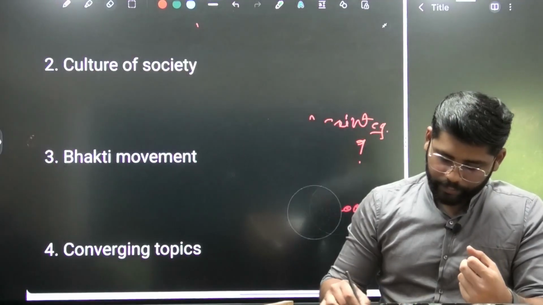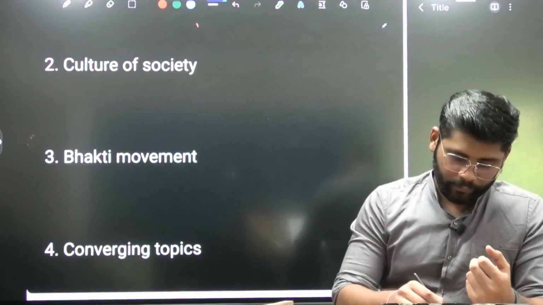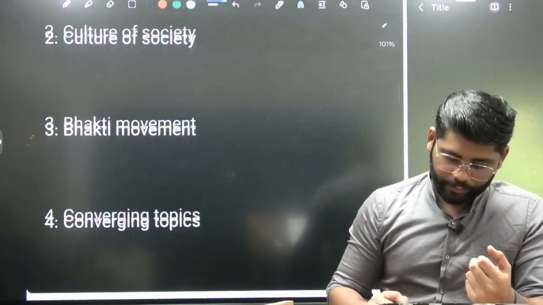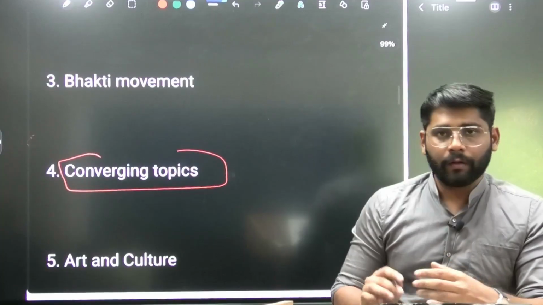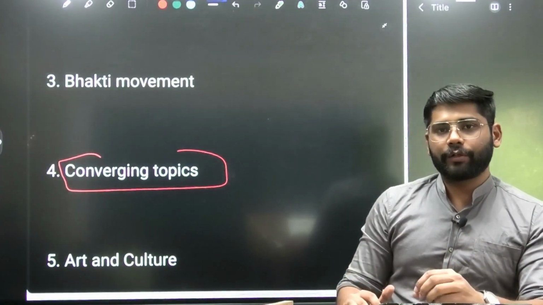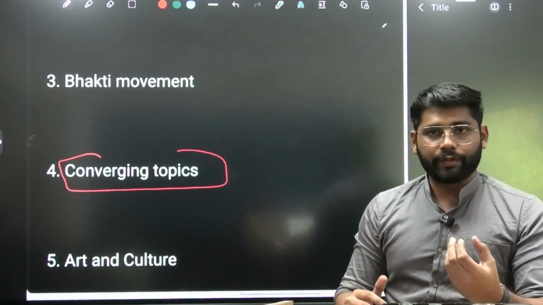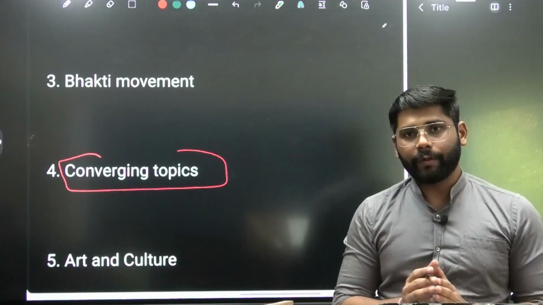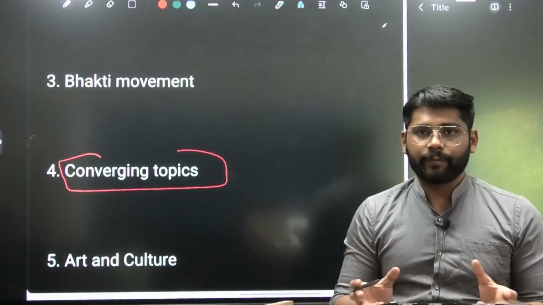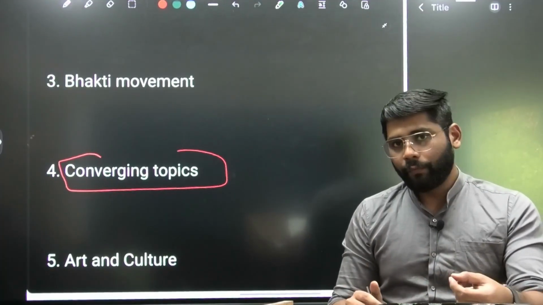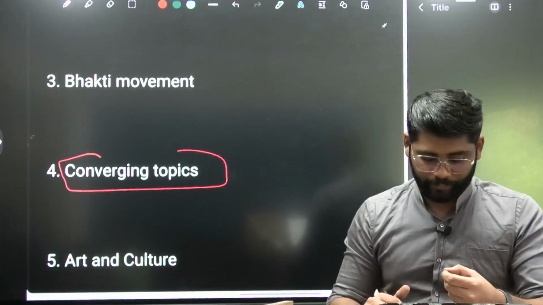Then the next part is converging topics. Converging topics in the sense they can bring the dynasty and art and culture together. They can bring a particular social period or culture and the Bhakti movement. So they will bring 2-3 themes together and ask a question. We'll decode this when we see the actual question.